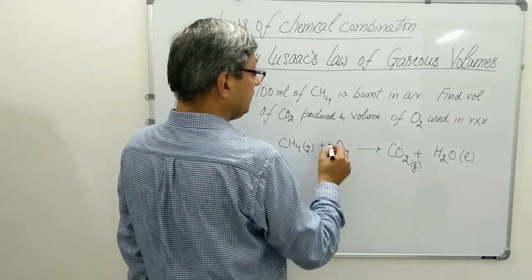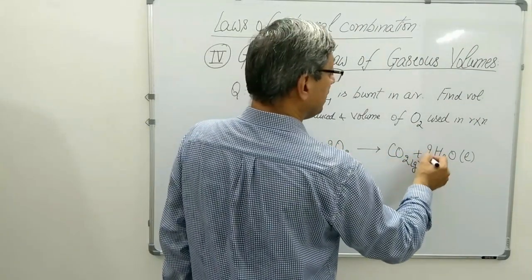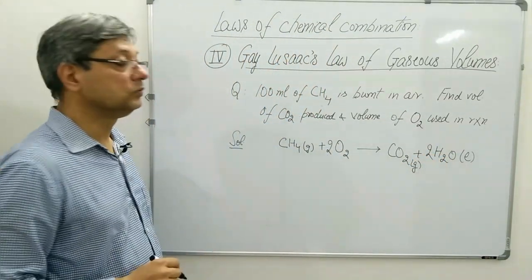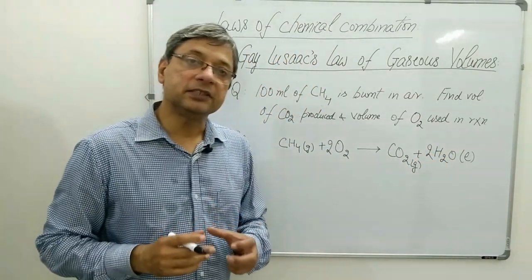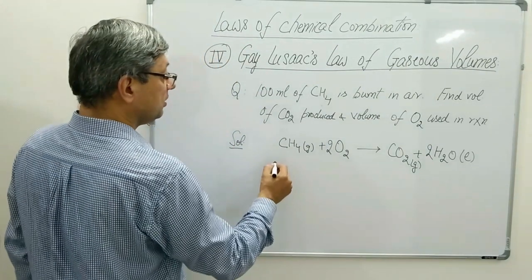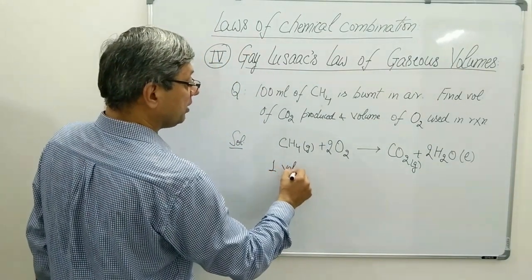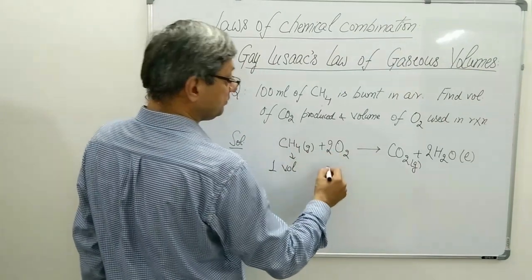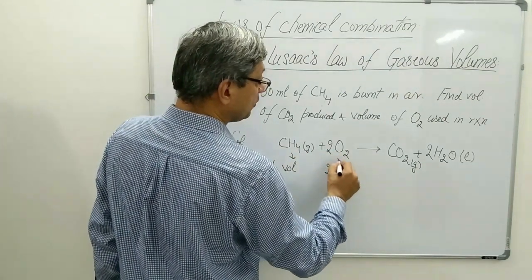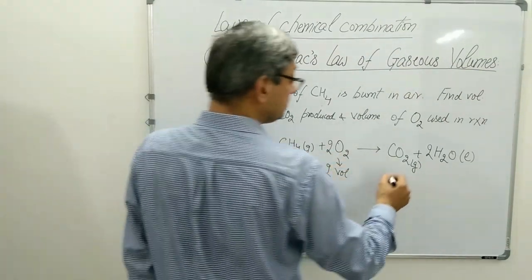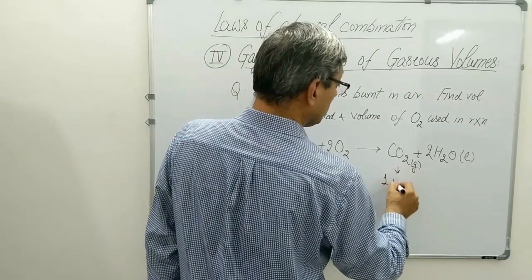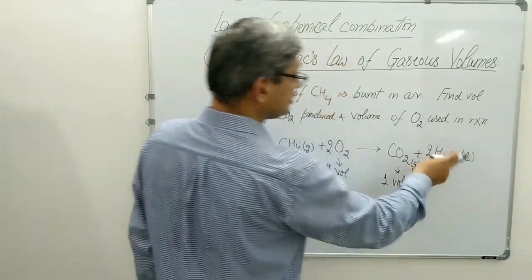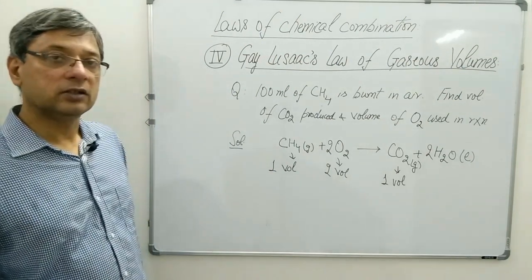Water will be liquid and carbon dioxide will be a gas. Balance the equation. We get here 2 and here 2. Expressing this equation in volumes, it will be 1 volume of methane, 2 volumes of oxygen, and 1 volume of carbon dioxide is produced. Since water is liquid, we will not consider that.